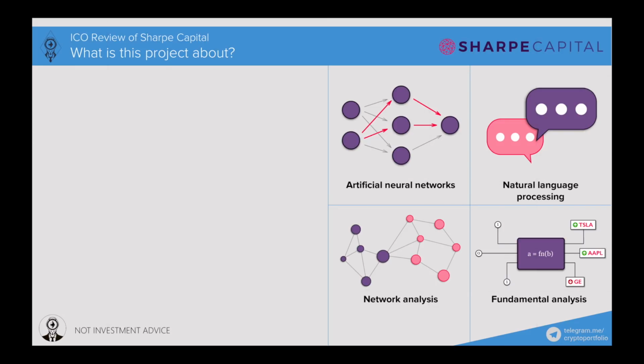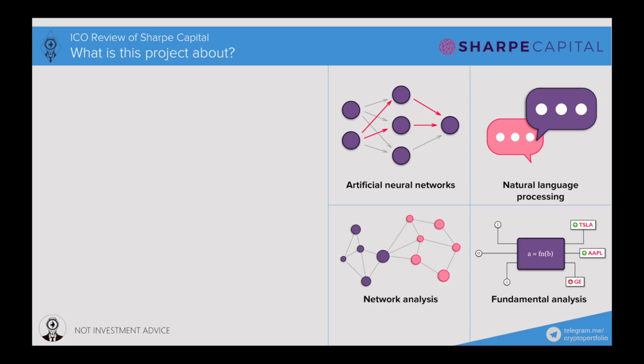On the right part of the slide you can see the main features of Sharpe Capital. Artificial neural networks are used to look for patterns in financial data that are predictive of future asset price. Natural language processing integrates with social media channels and popular online media outlets to constantly monitor market sentiment in real time. Network analysis is used to group similar assets together based on their financial similarity. It is done to always run a well-diversified portfolio. Fundamental analysis makes it possible for Sharpe Capital modeling to be driven by micro and macroeconomic data.